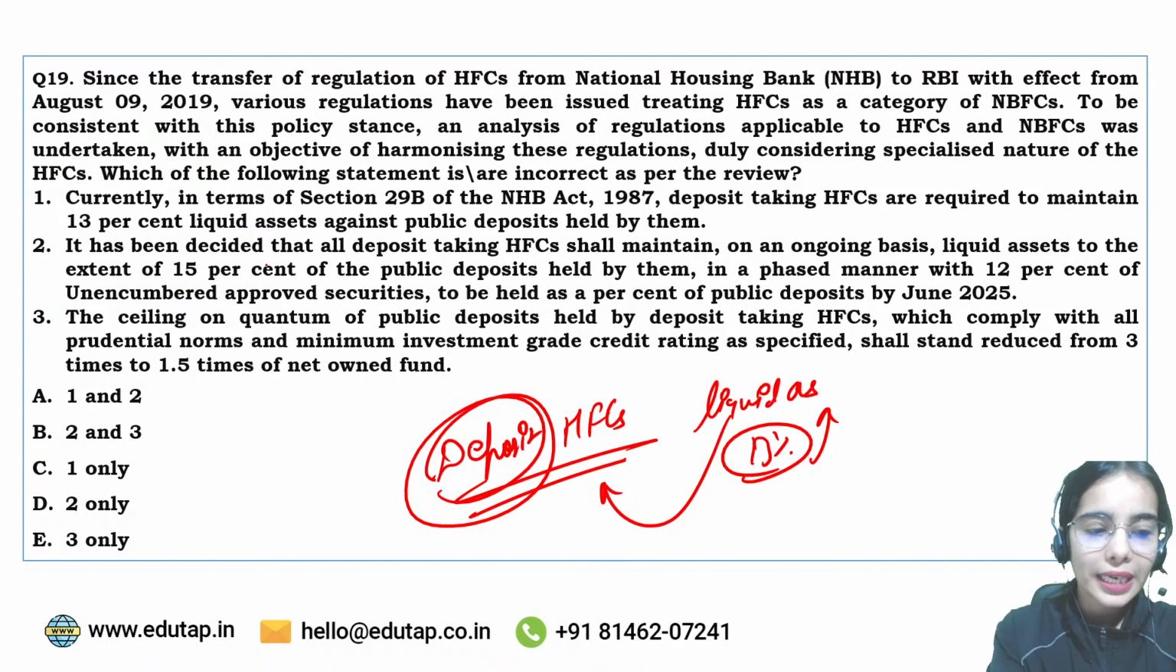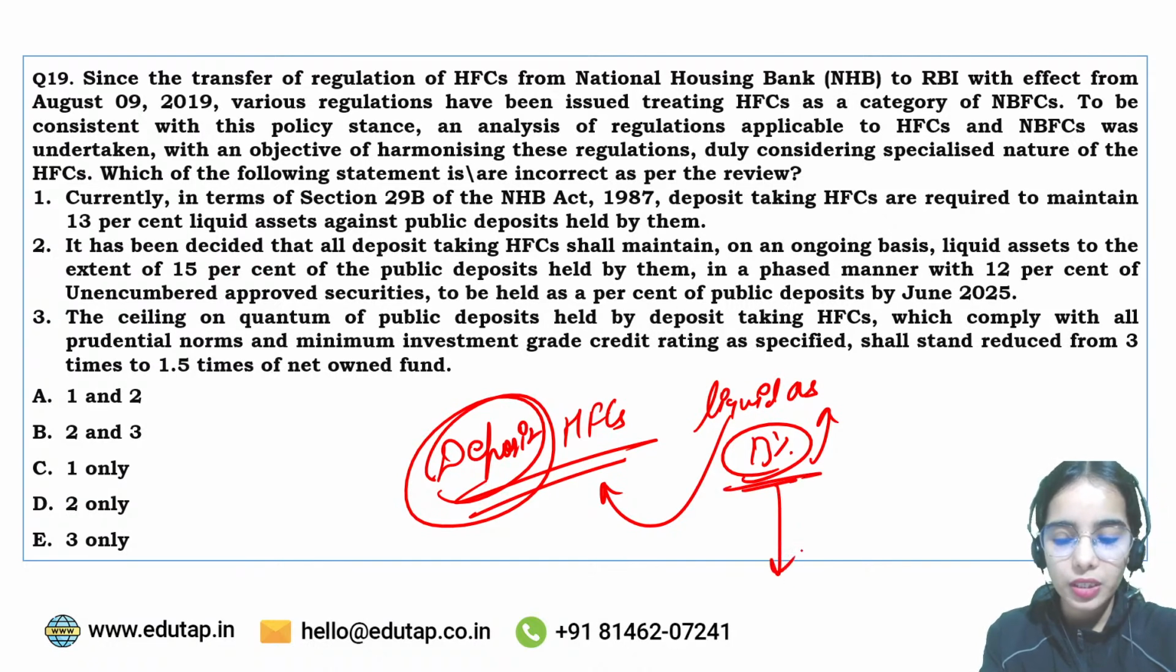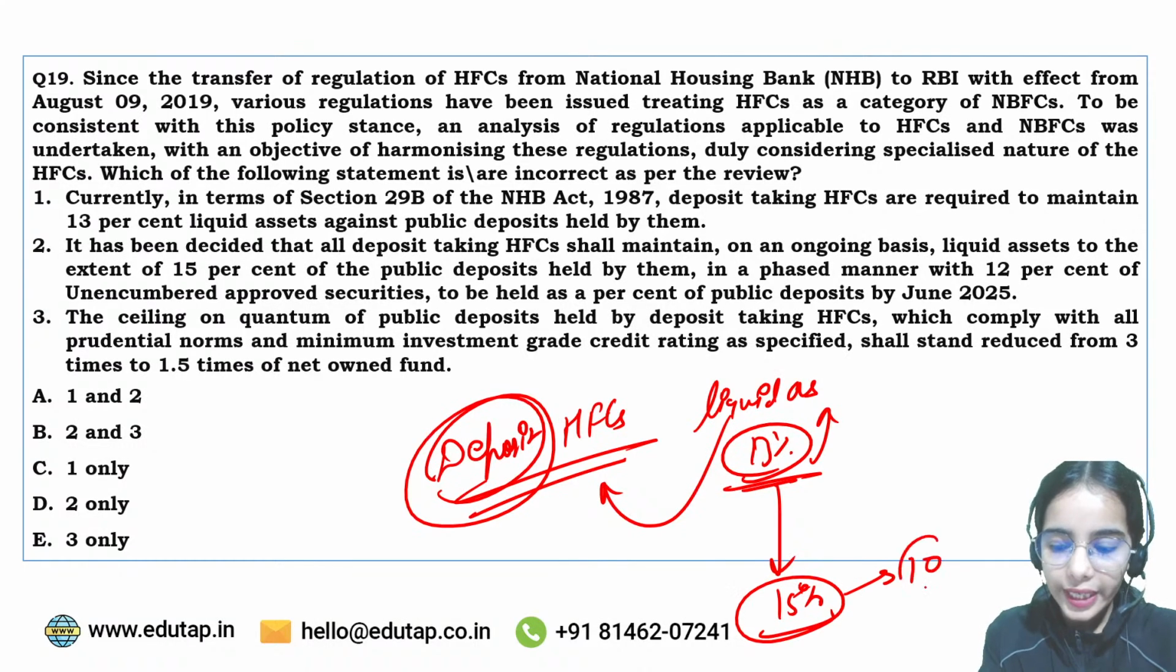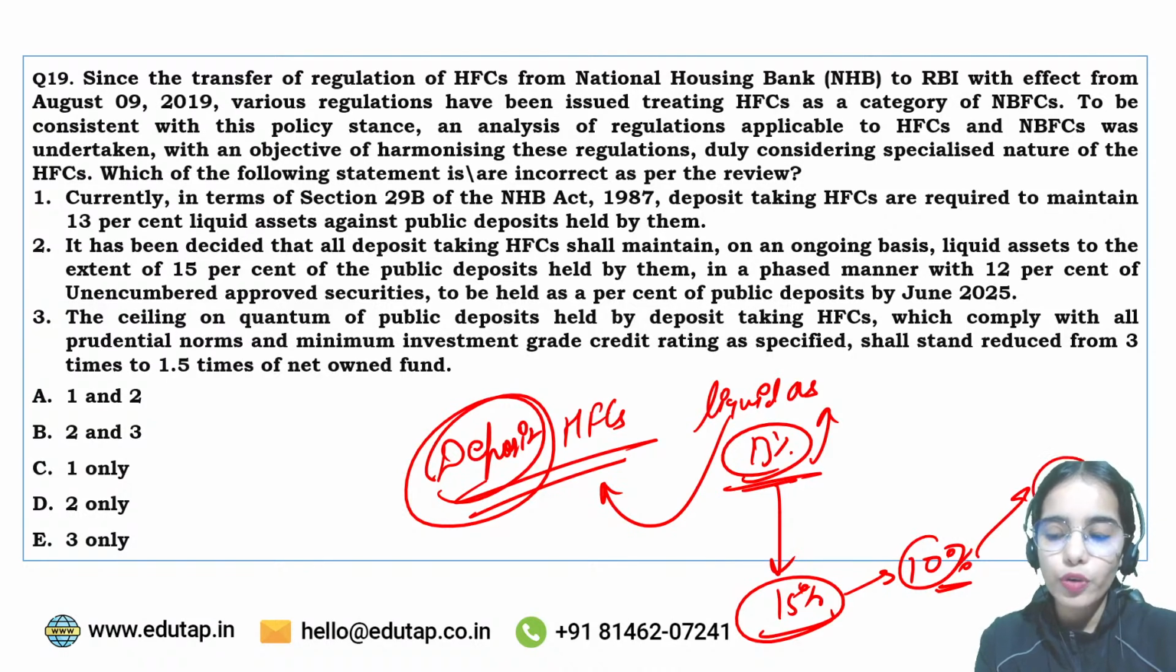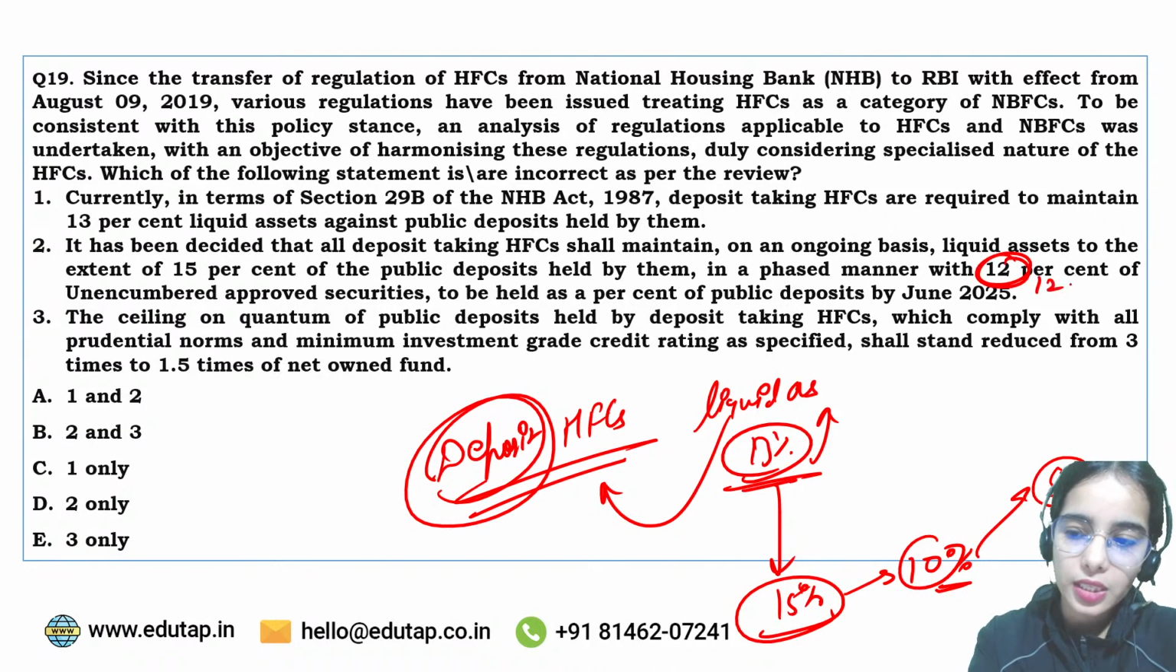Okay, so it has been decided to increase this limit from 13% to 15%, and out of this 15%, only 10% should be kept in the form of approved securities. So it is not 12%, it is 10%.